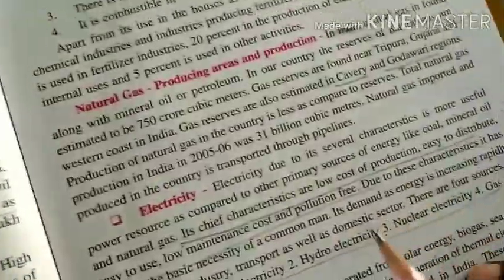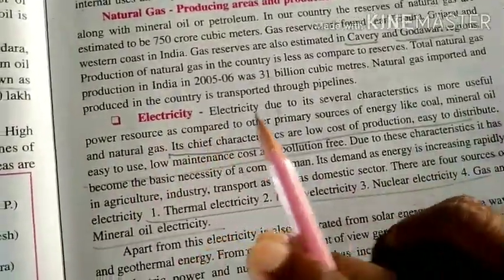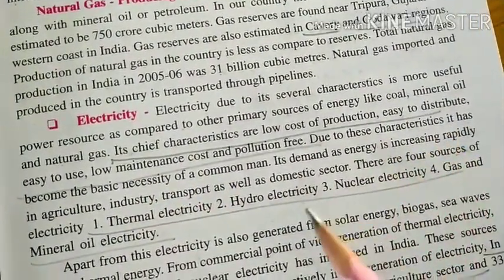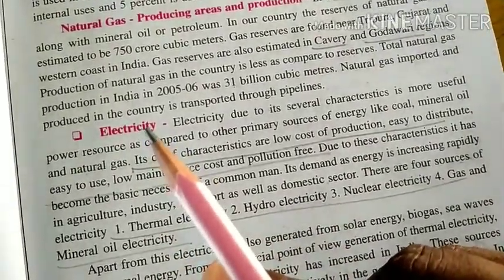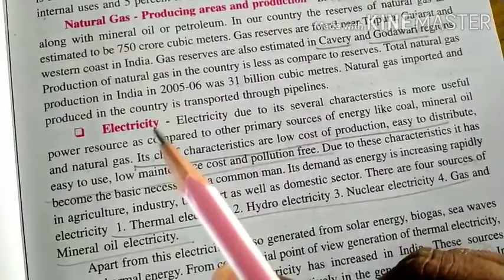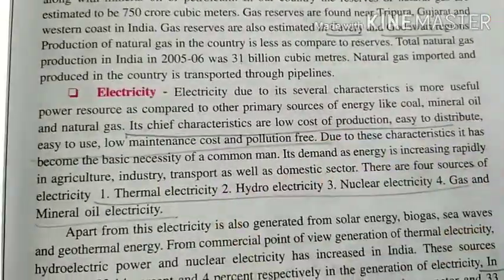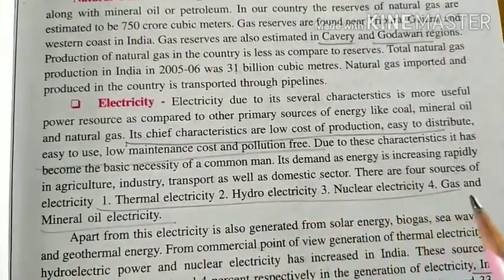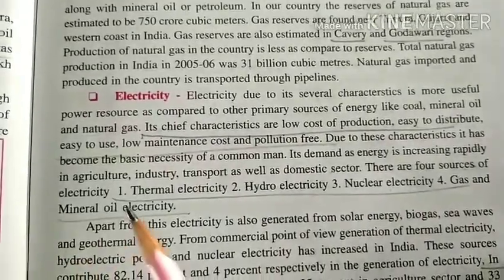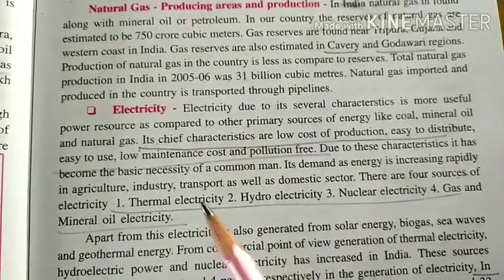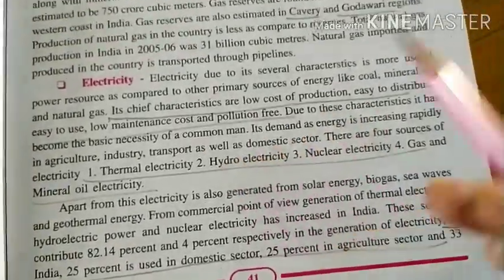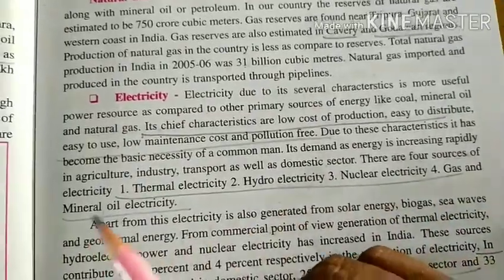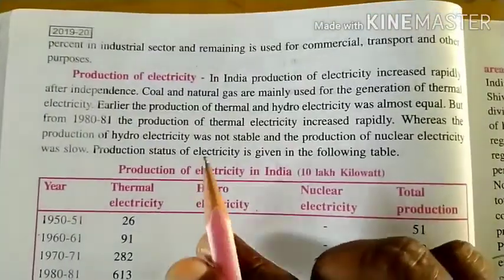Then we will see the next power source, electricity. Electricity is very common, we use it every day in our daily life. On the basis of production there are 4 categories of electricity: thermal electricity, hydroelectricity, nuclear electricity, and gas and mineral oil electricity. So let us discuss these: thermal, hydro, nuclear, and mineral oil electricity. They are given, you can read it.